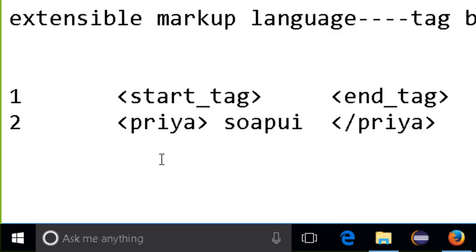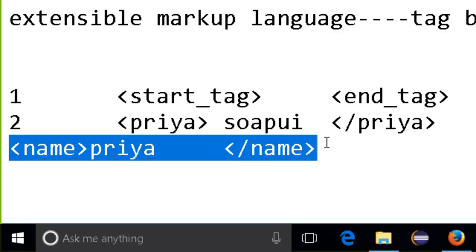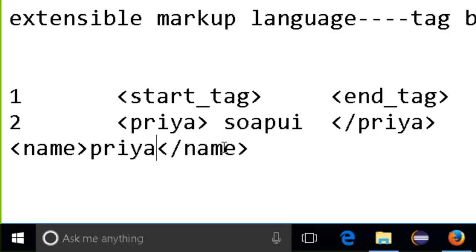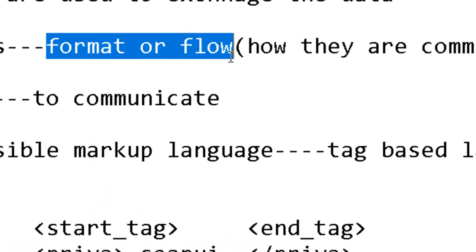I'll say like name, and the name with a forward slash, and then I'll write here Priya. So this is the complete thing in which we are going to work. It works like this, XML. This is the format or flow in which it should work.